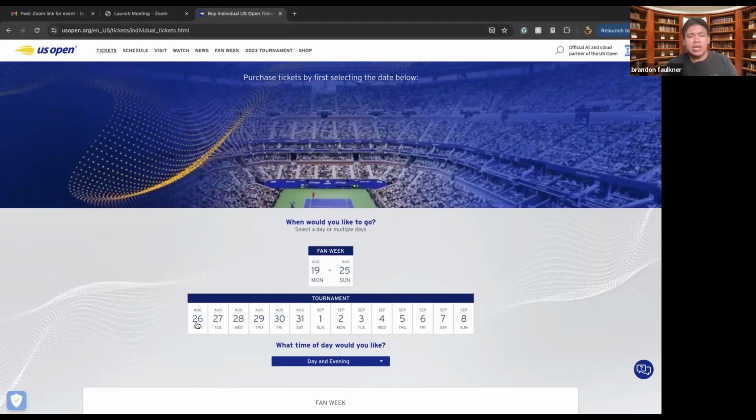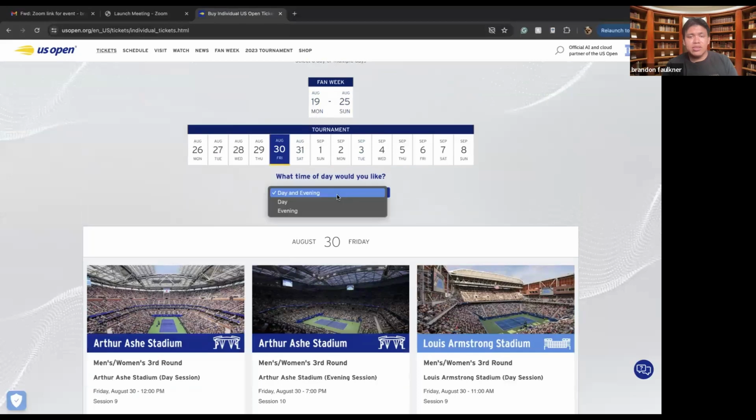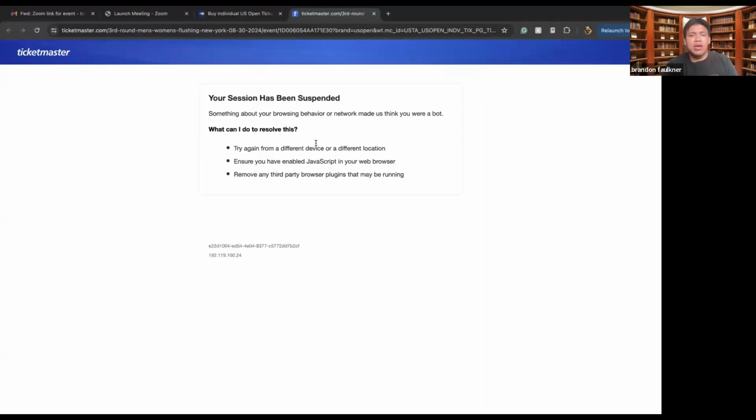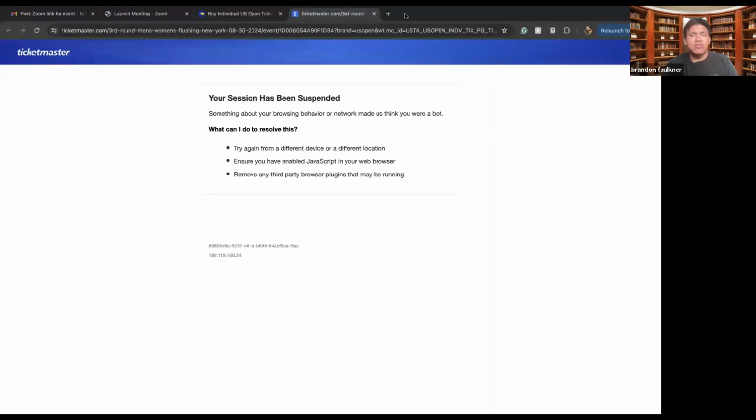So we can select our dates here. Let's go for August 30th. Select tickets for August 30th. I want a day and evening event. And let's say I want to look at the men's and women's third round, which is at 7 p.m. So we can see all tickets for the 7 p.m. game. This session has been suspended for some reason. All right, let's look at the seat.